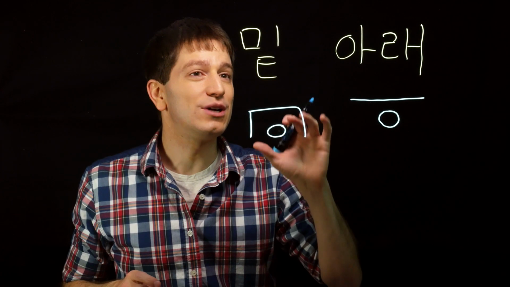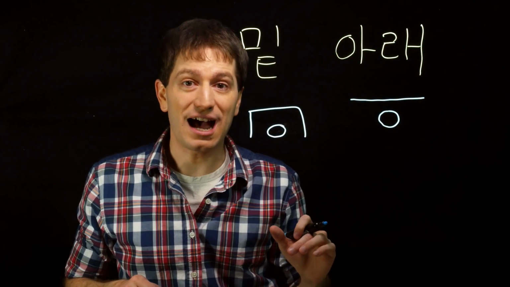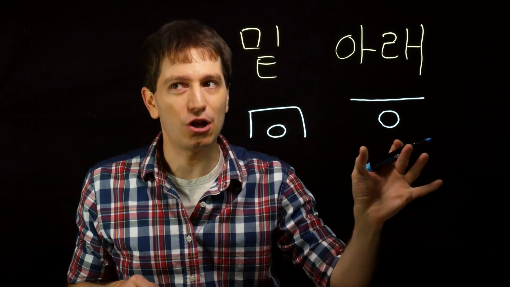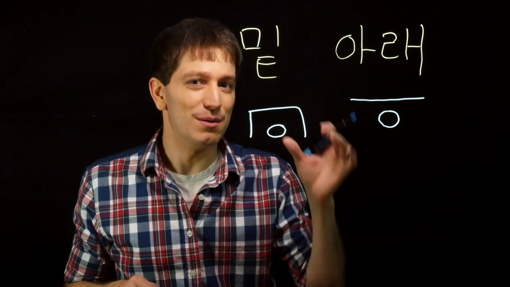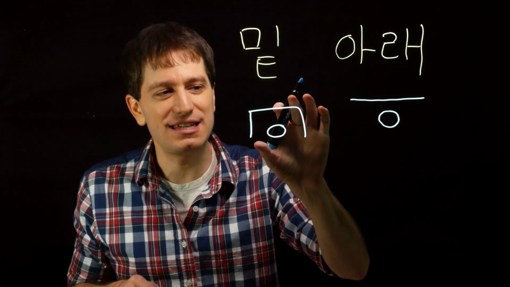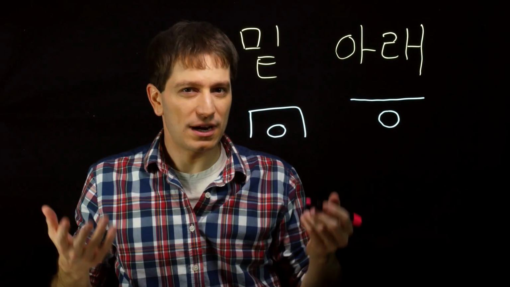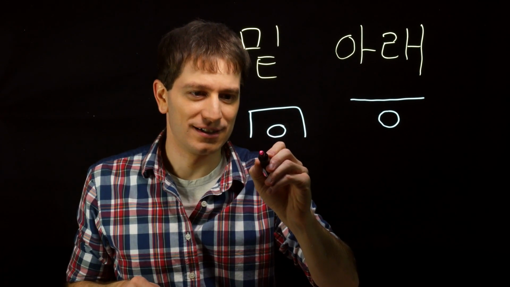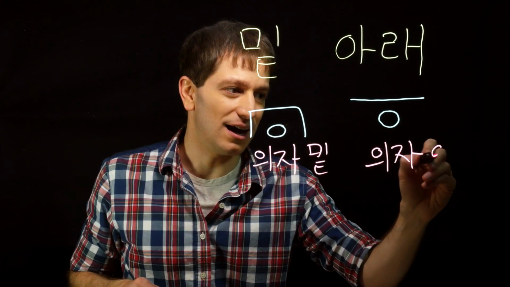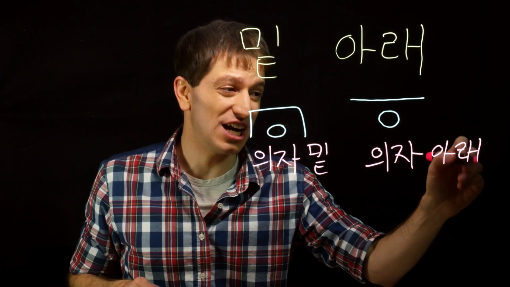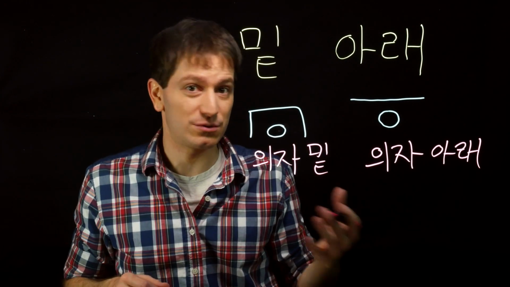For example, you can use both 밑 and 아래 to say that something is below a chair or any sort of object or a bridge. Both of these words can have this same usage. For example, you could say either 의자 밑 or 의자 아래 to mean below the chair, and you'd be perfectly correct with either one.